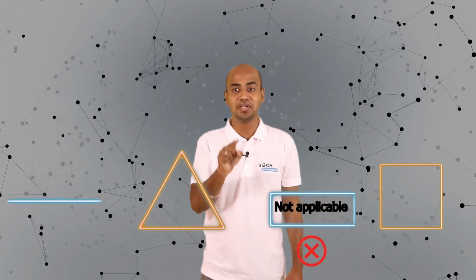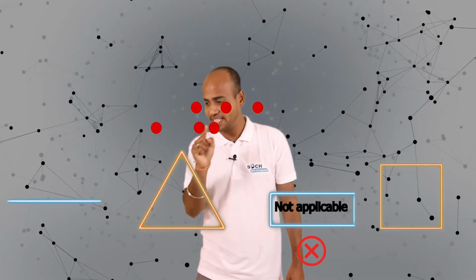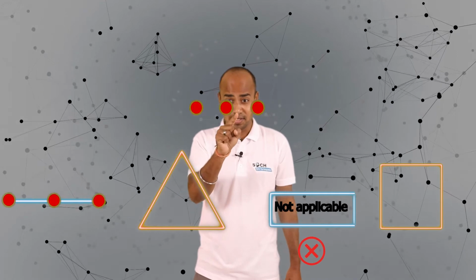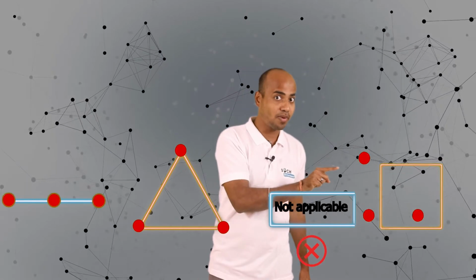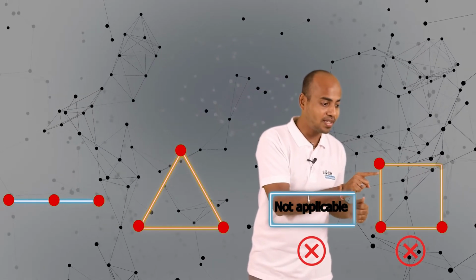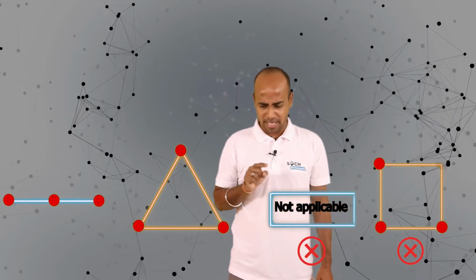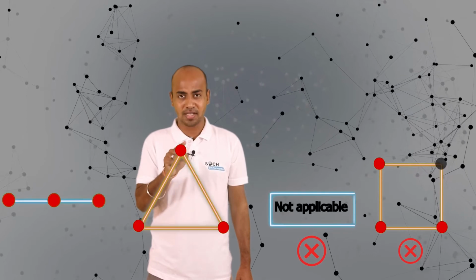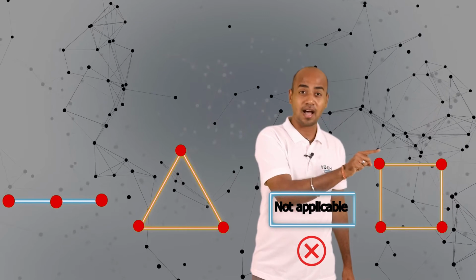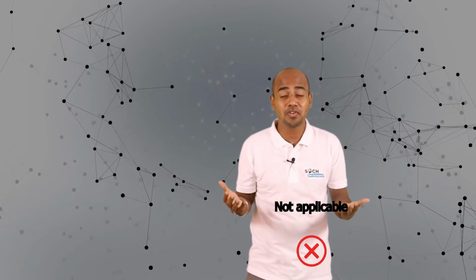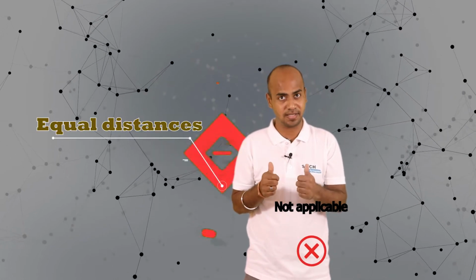Now let us come down to 3 points. Now tell me, these 3 points form a line? Yes, a line. Do these 3 points form a triangle? Yes, they form a triangle. But do these 3 points form a square? No, because this requires one more point to form a square. Now in this triangle, you see all points are at equal distances. In this square, you see all the points are at equal distances. For forming a triangle or a square, all the points should be at equal distances, right?